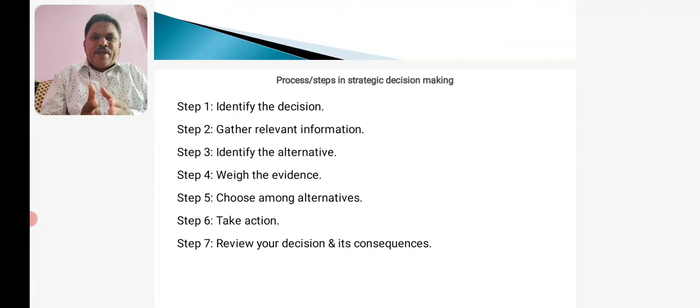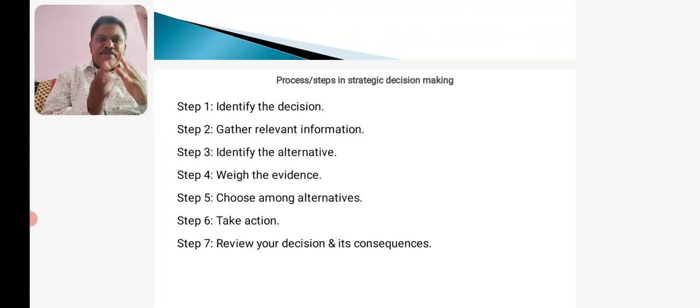Simply if we say that we have implemented a plan, it has no meaning. Why? It needs to be communicated. We need to communicate to the stakeholders and we need to allocate the resources, reallocate the resources, identify the resources required for effective and efficient implementation of the decision taken.